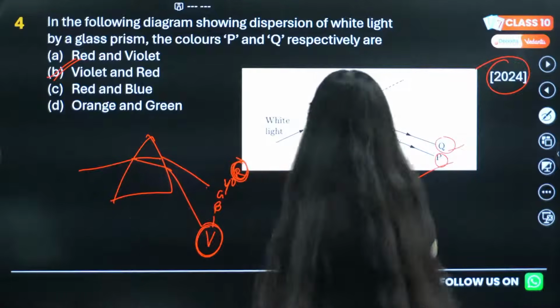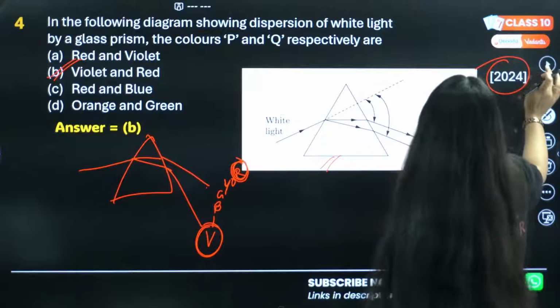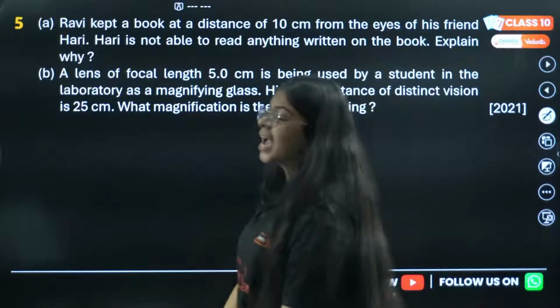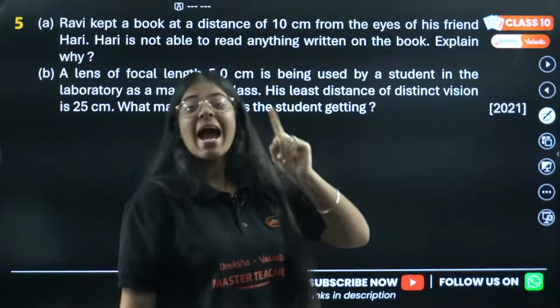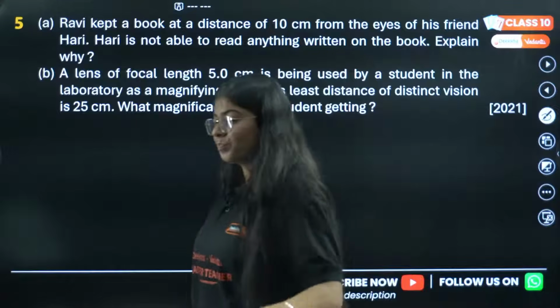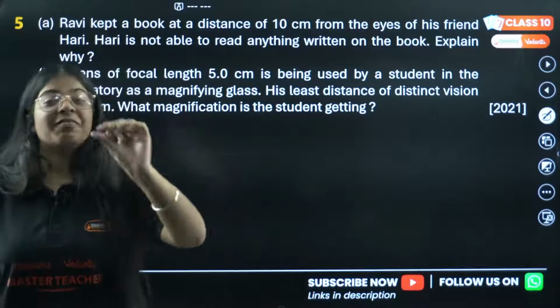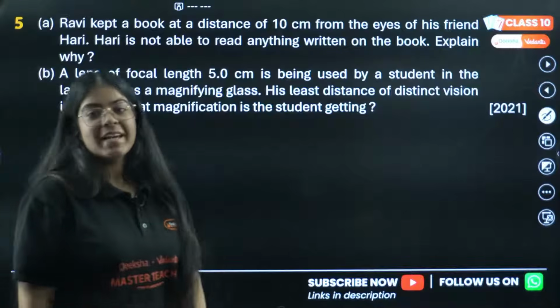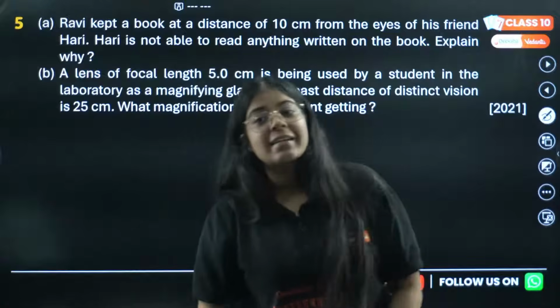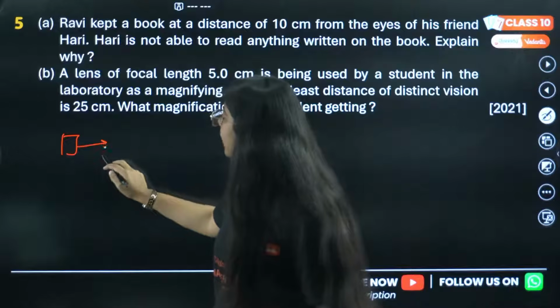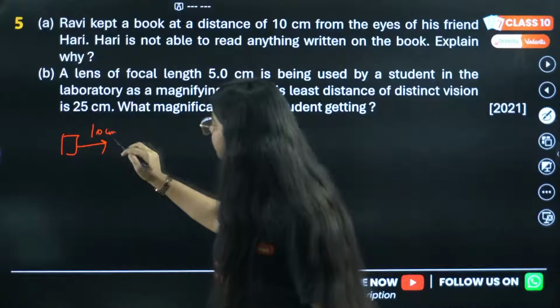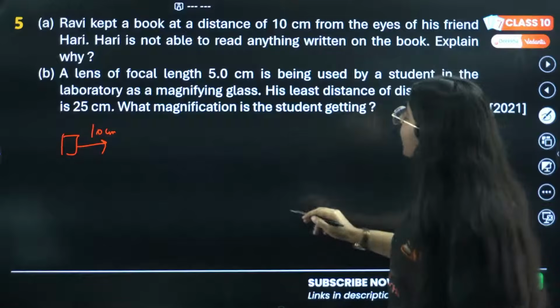Everyone is saying B. Okay, last question of this live, guys. Last question, and I know this is one of the toughest questions and it has come in previous year boards. So I need you to be very attentive. This is a very important question. Ravi kept a book at a distance of 10 centimeter from the eyes